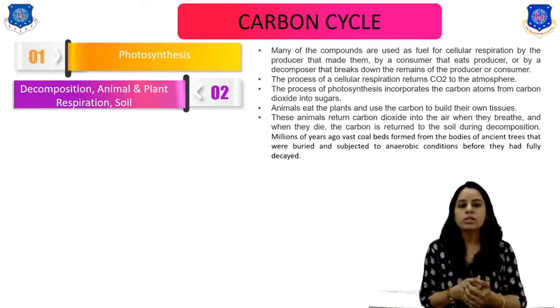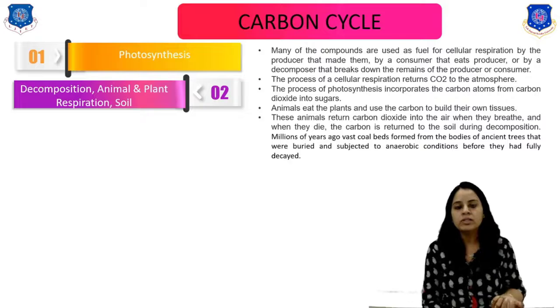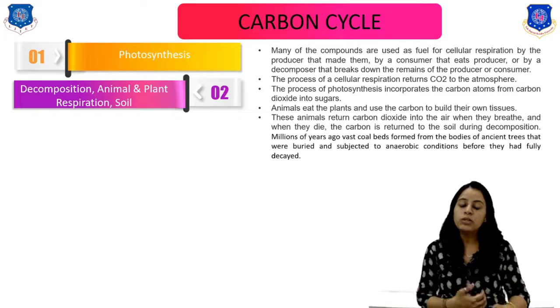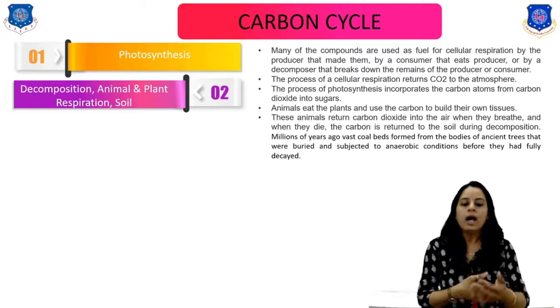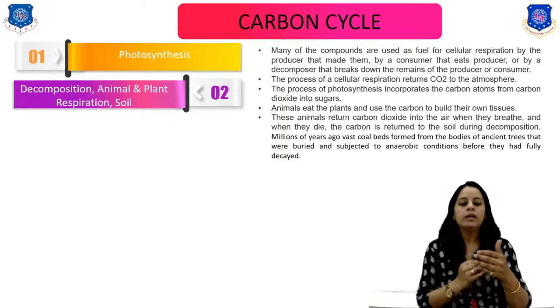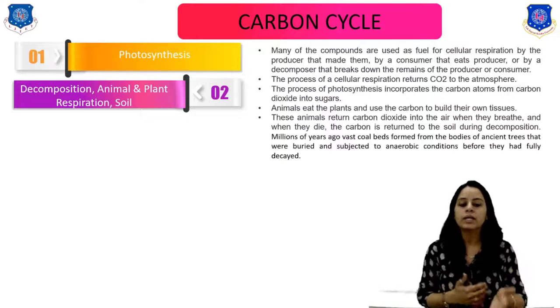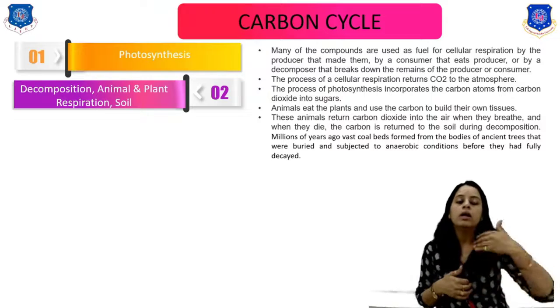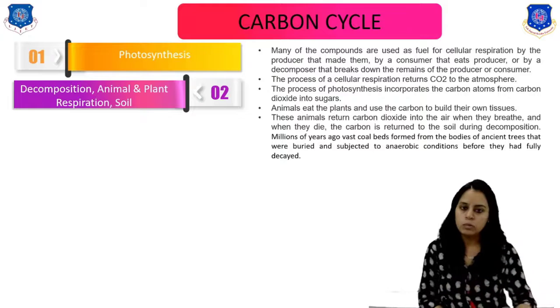So in the process of photosynthesis, the carbon atoms from carbon dioxide go into the sugars, right? And animals eat the plants and use the carbon to build their own tissues or their own energy, right? So these animals return carbon dioxide back into the atmosphere when they breathe. And when they die, the carbon is returned into the soil during the decomposition process, and then over millions of years vast coal beds form from the fossil fuels, and again after fossil fuel burning, the carbon goes again to the atmosphere, right?